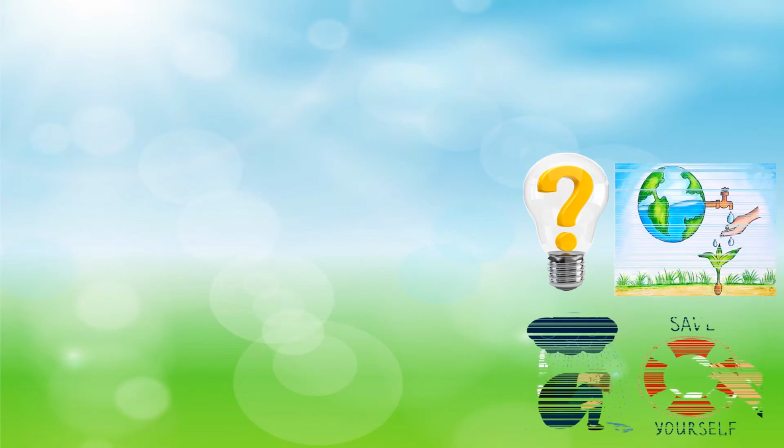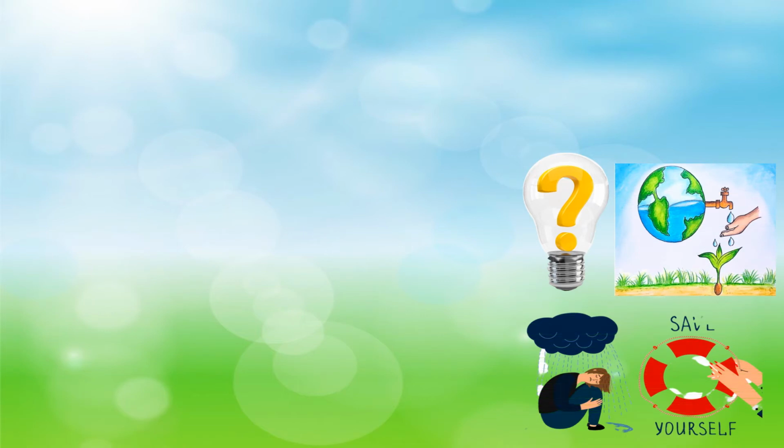In your textbook on page number 22, there is a bit called Think. Think, is it reasonable to feel angry, sad, helpless or depressed about environmental problems? Yes, of course we all feel angry at people who destroy the environment.